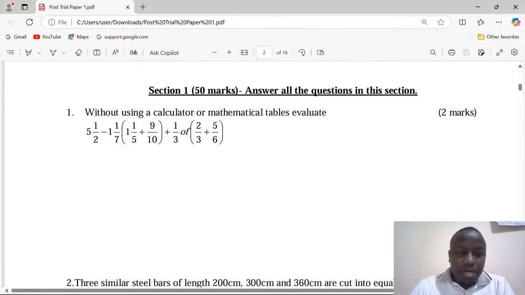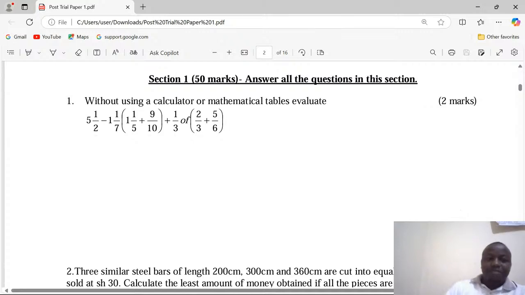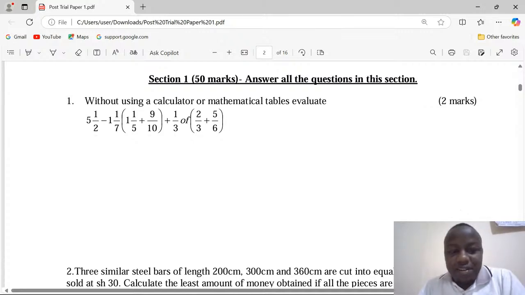Number 1, without using a calculator or mathematical tables, evaluate 5.5 minus 1 into 1 over 7, then into brackets 1 into 1 over 5 plus 9 over 10 plus a third of 2 thirds plus 5 out of 6.